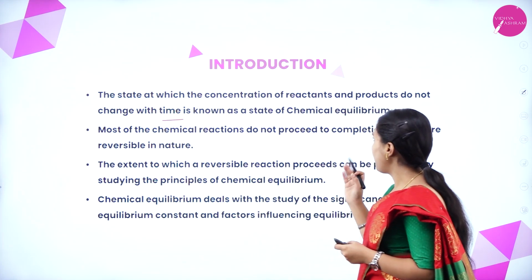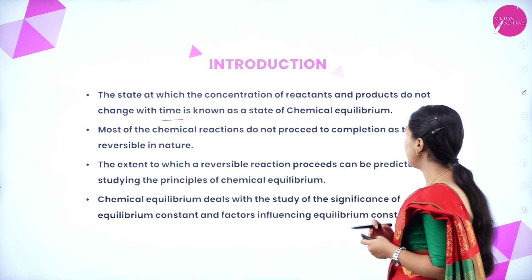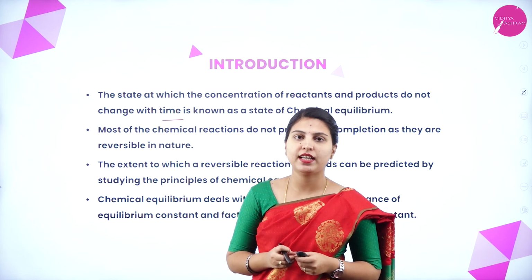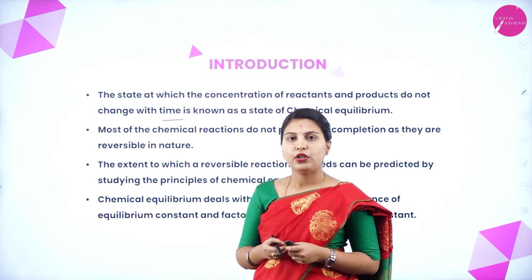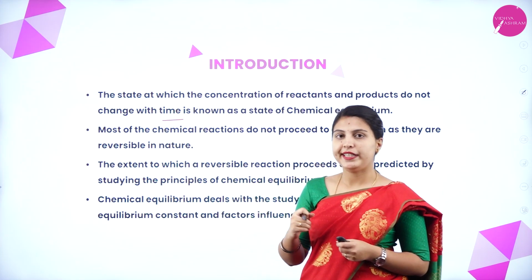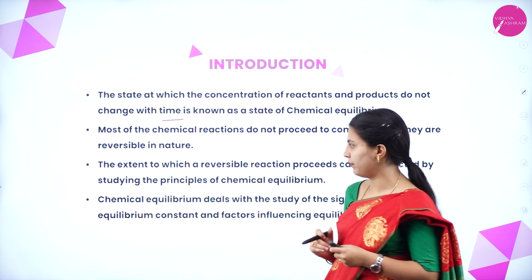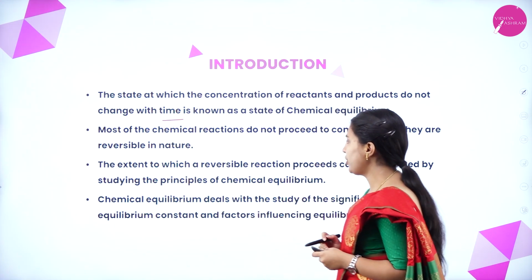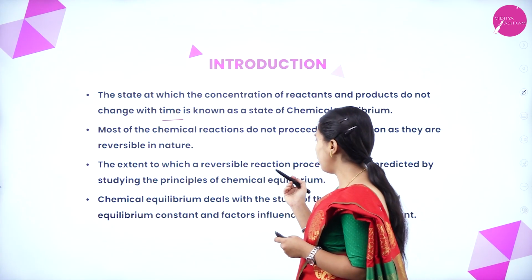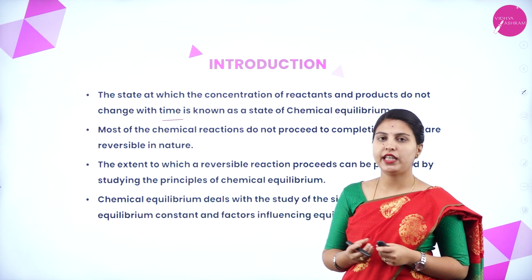The state at which the concentration of reactants and products do not change with time is known as a state of a chemical equilibrium. Most of the chemical reactions do not proceed to completion as they are reversible in nature. Some of the reactions are reversible in nature, so they will not reach the equilibrium. It can reverse at the end of the reaction or in the mid of the reaction also, it can be reversed. The extent to which a reversible reaction proceeds can be predicted by studying the principles of chemical equilibrium. How it will be reversed, how it will attain the equilibrium.